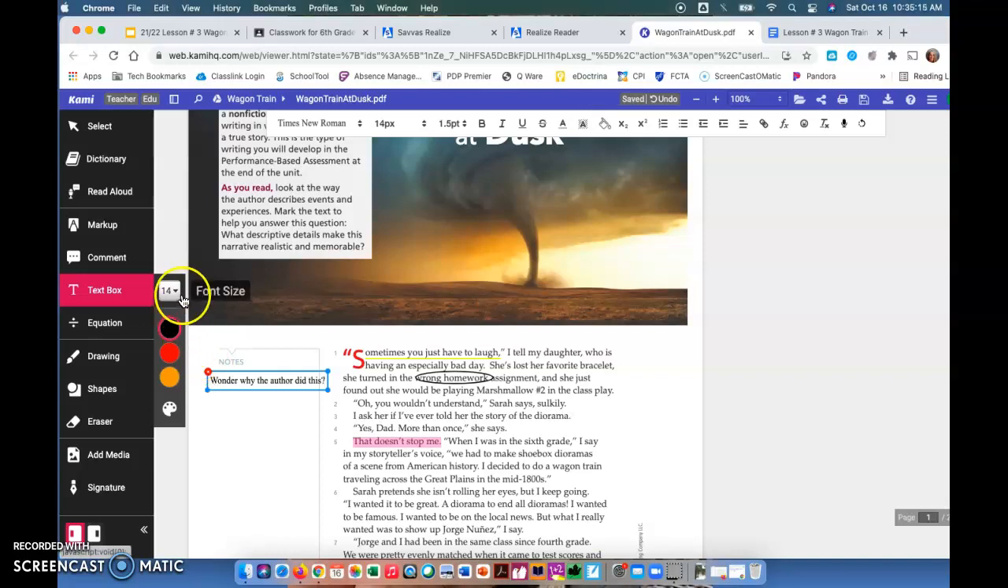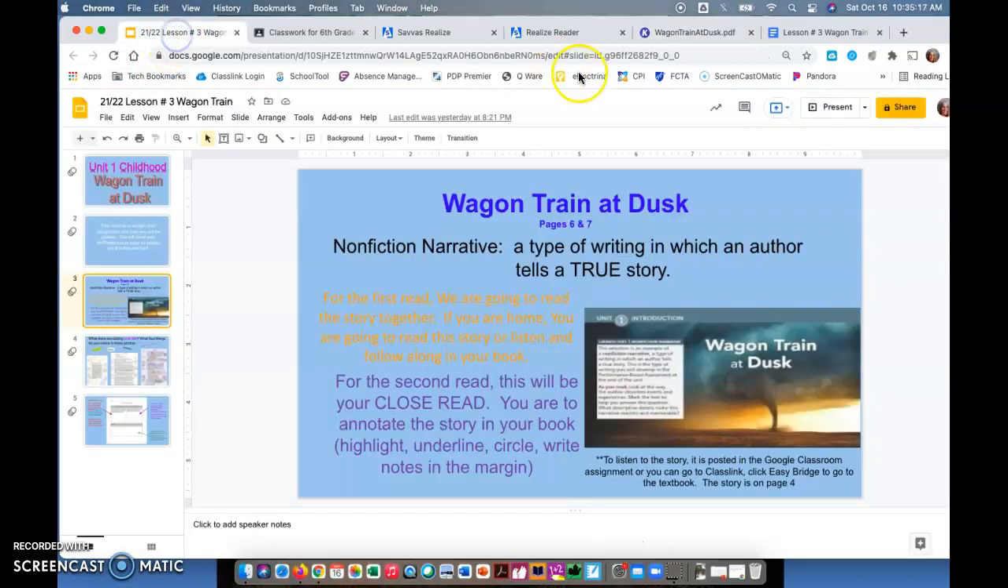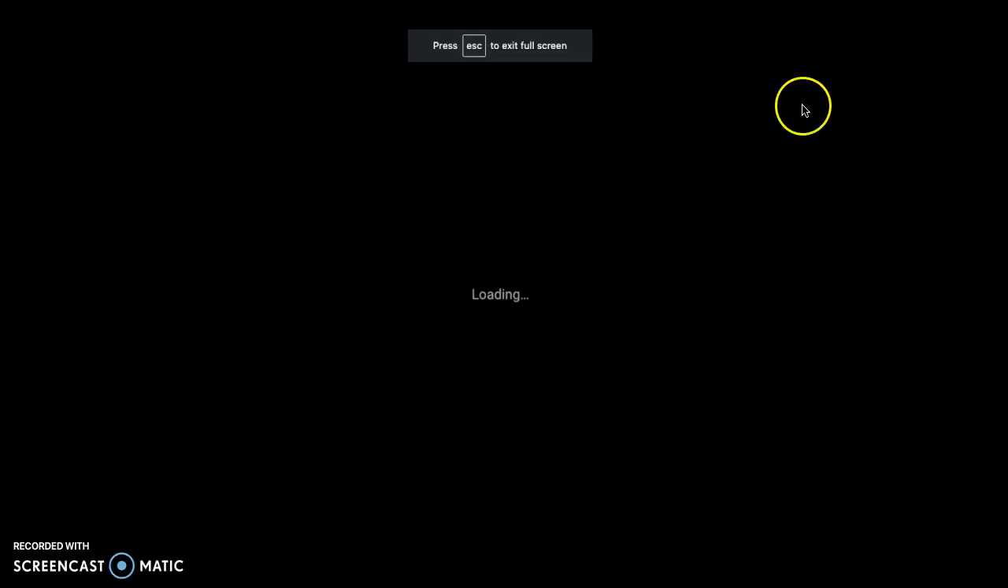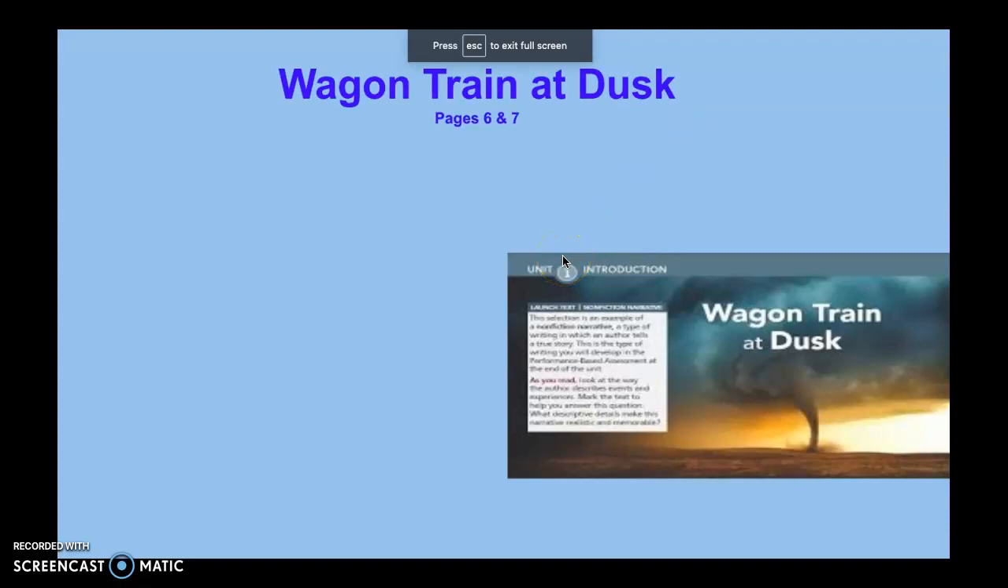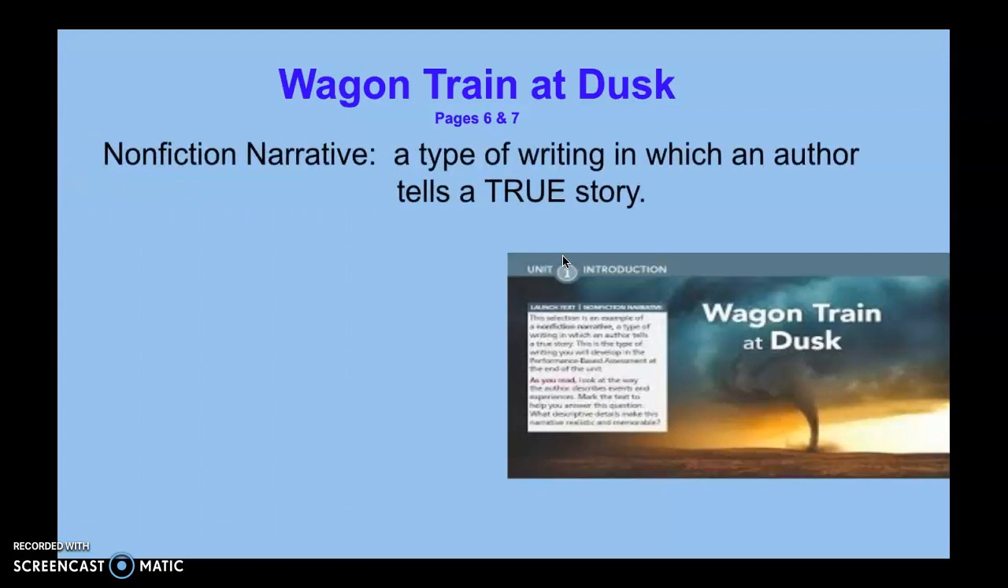Okay, so again, the story is found on pages 6 and 7 in your textbook, but you can access it through our Google Classroom in a PDF version, and the audio is there, or you can go to our online textbook in EasyBridge and access your article there. You just cannot annotate or do any notes in the EasyBridge version of the reading. So let me back up.